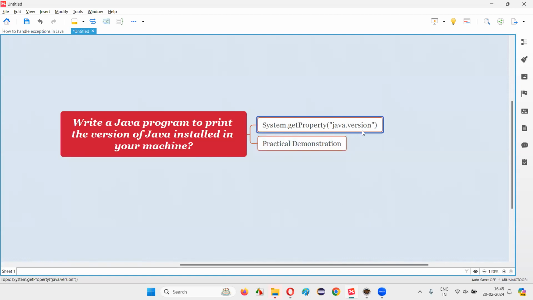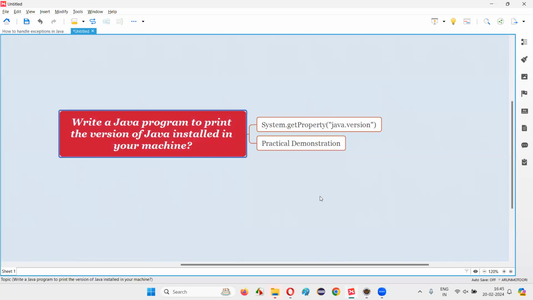That is System.getProperty, and we have to pass the property name as java.version. This will retrieve the version of Java that is installed in your machine. Here System is a predefined class in Java and getProperty is one of the predefined static methods of the System class. Hence we can call this method directly with the class name, System.getProperty.